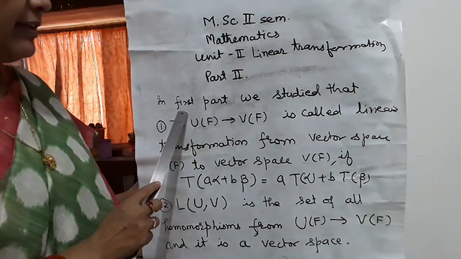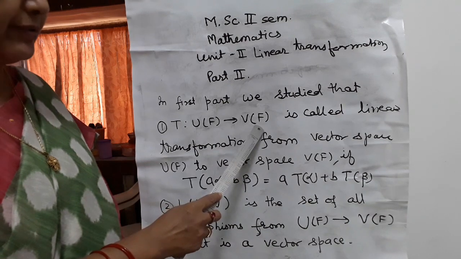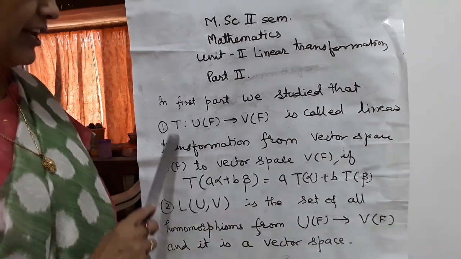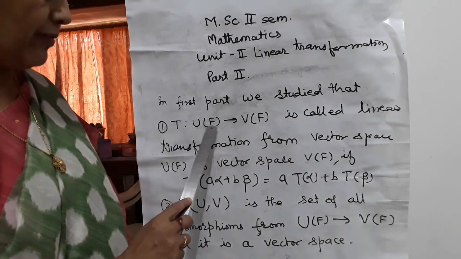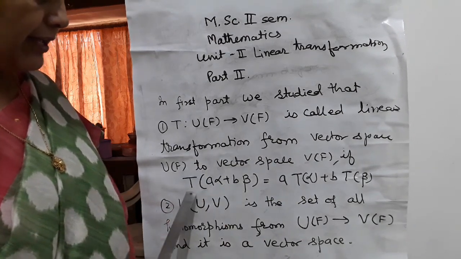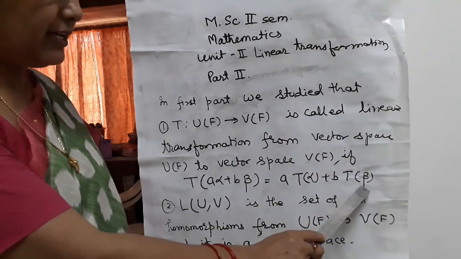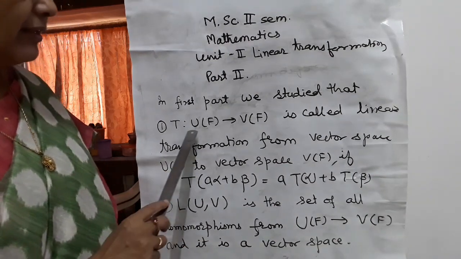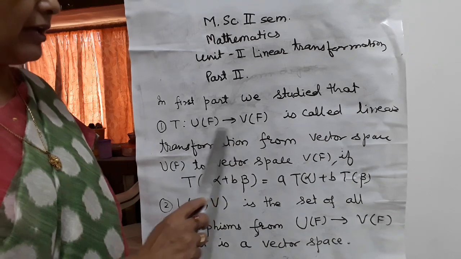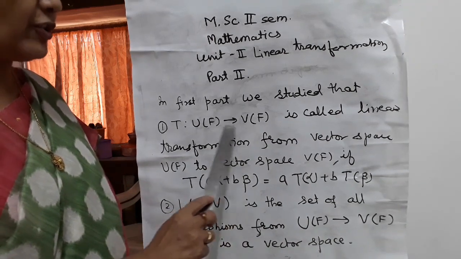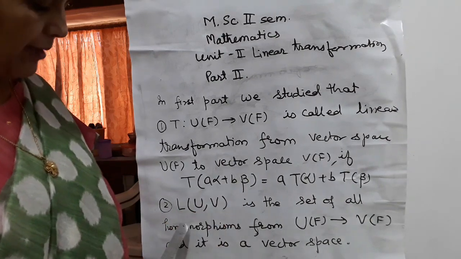In the first part, we studied that T: U(F) to V(F) is called a linear transformation. This T is called a linear transformation from vector space U(F) to vector space V(F) if T(a alpha + b beta) = a T(alpha) + b T(beta). It is necessary that U(F) and V(F) are two vector spaces on the same field F and with the same binary operations.